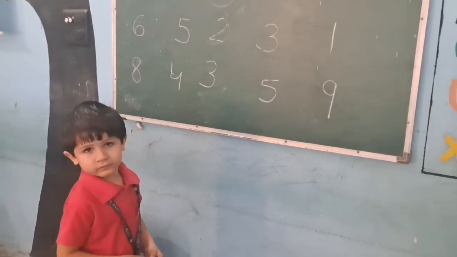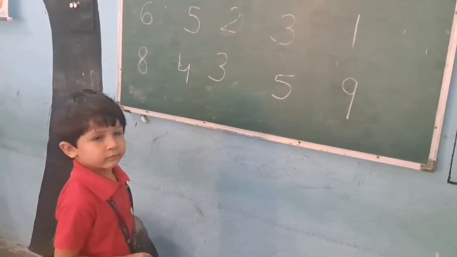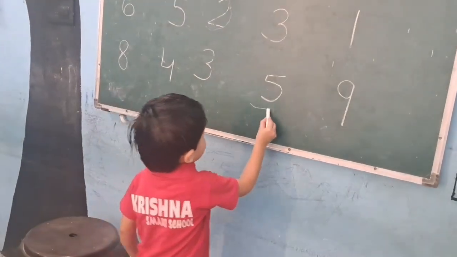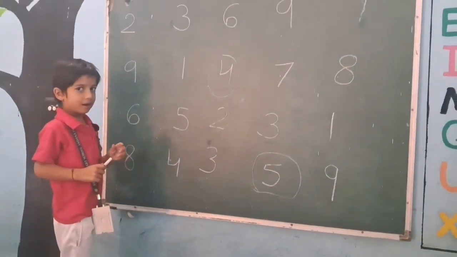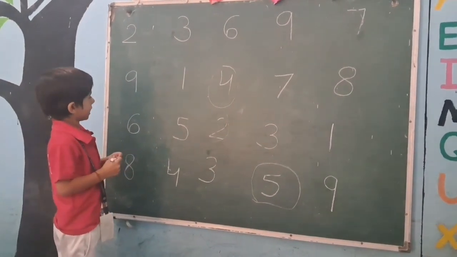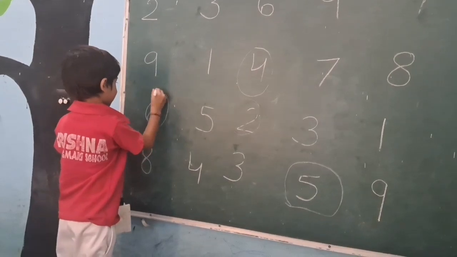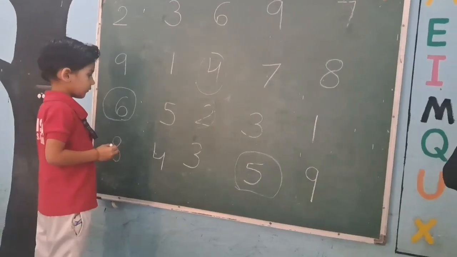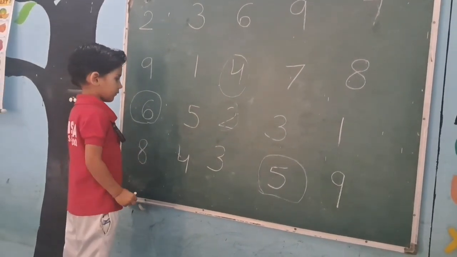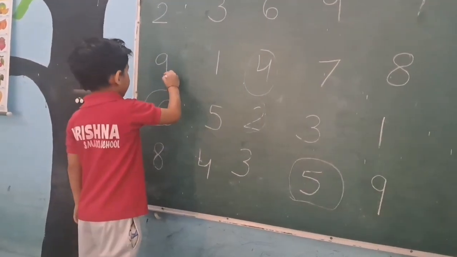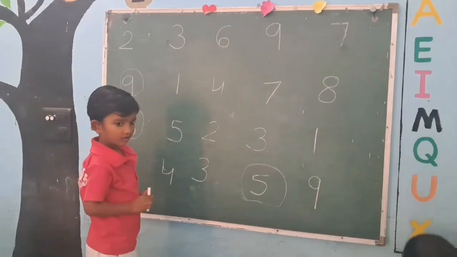Find out 5 number and put the circle. Where is 5? Very good. Find out 6 number and put the circle. Where is 6? Very good. Clapping for Riyan. Beta, find out 9 number and put the circle. Where is 9? Very good.